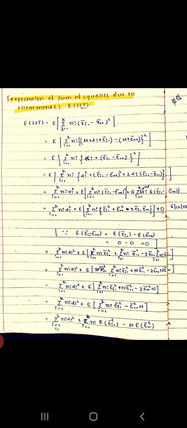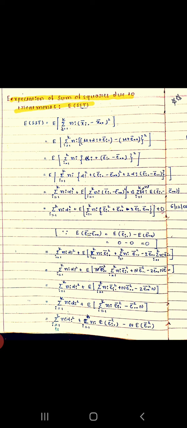Now it is equal to the summation i equals 1 to k of n_i alpha_i square plus, taking expectation and summation also inside, the expectation of the summation i equals 1 to k of n_i ē_i. square plus the summation i equals 1 to k of n_i ē.. square minus 2 times ē.. into the summation i equals 1 to k of n_i ē_i.. On simplification, the summation of n_i alpha_i square plus the summation of n_i ē_i. square minus N ē.. square.